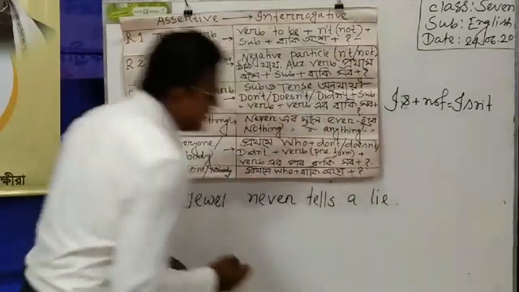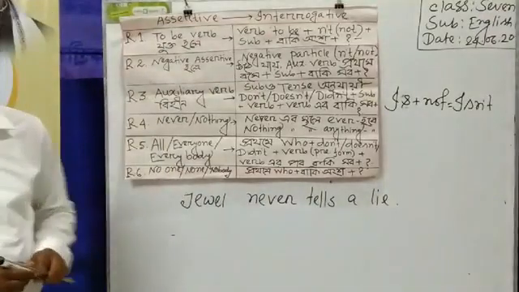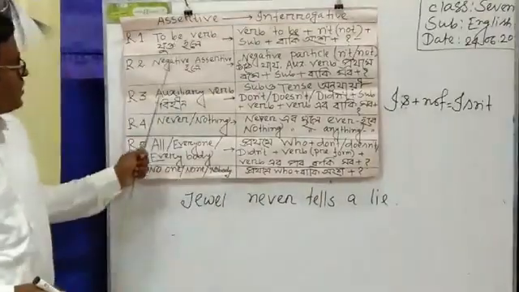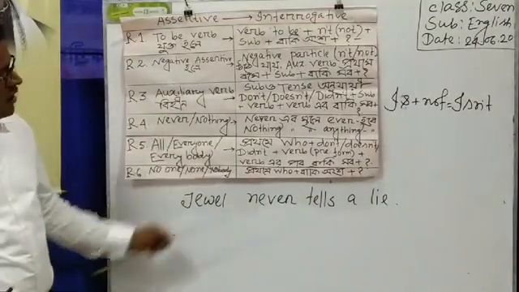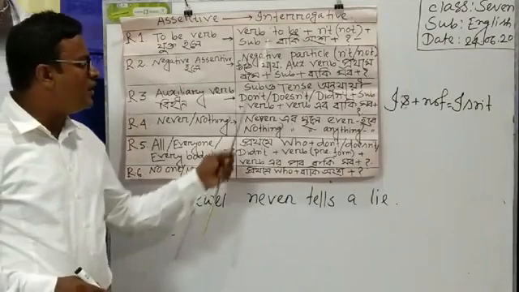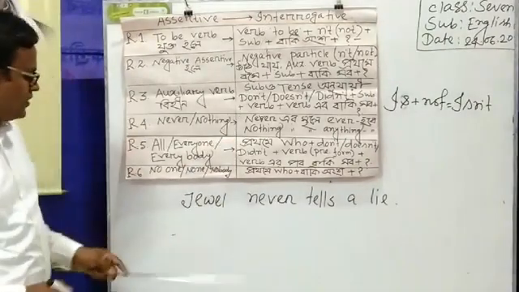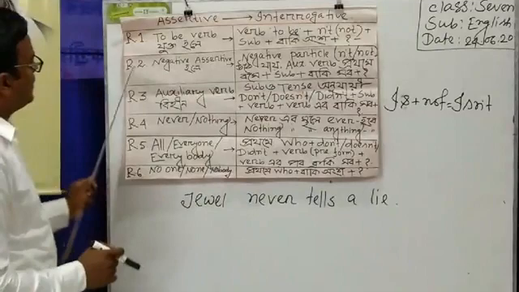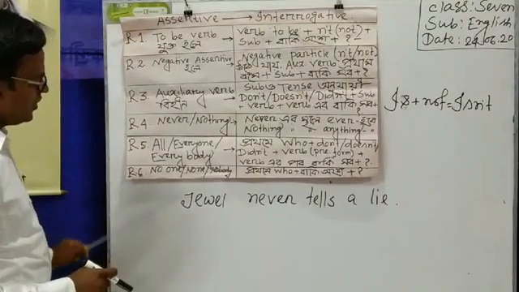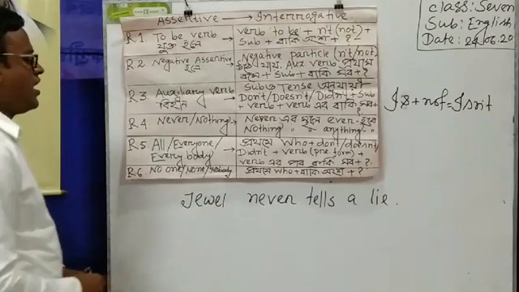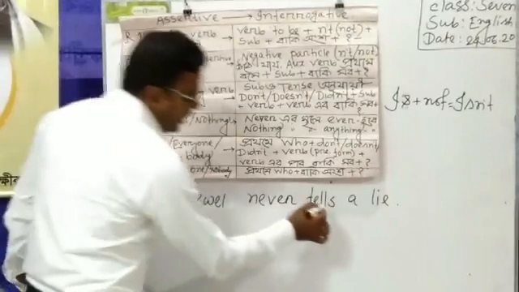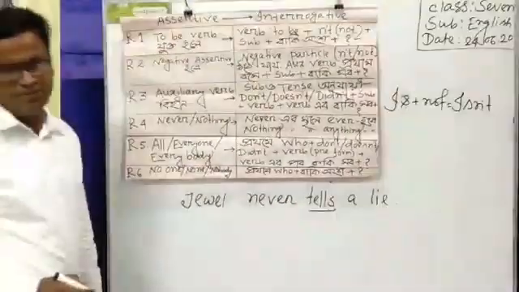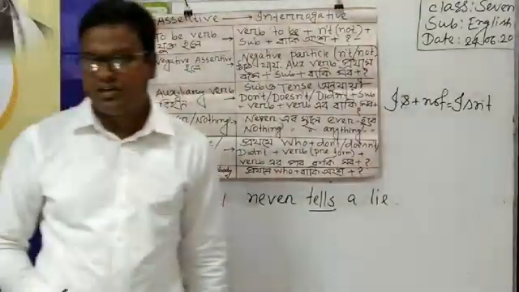Jewel never tells a lie. Here is a sentence of assertive, and now I have to transform it into interrogative. That's why the rule number 3 will be applied here also, and that is, here you can see a verb, and the verb is "tell".